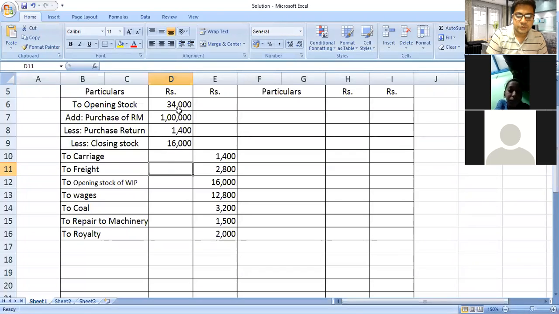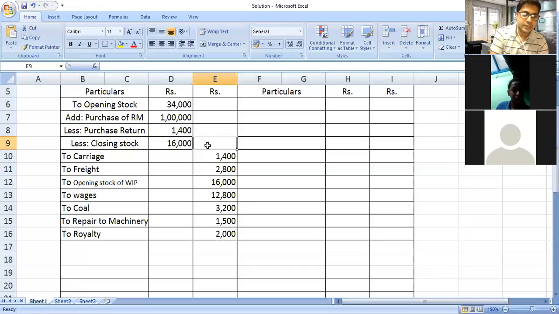So 34,000. Then 1 lakh we have to add, 1,400 we have to deduct, and closing stock 16,000 we will deduct. The rest of the value, use your calculator and find out the value. Calculator you have to use 12 digit. Every lecture you have to bring the calculator. Without calculator we will not allow.